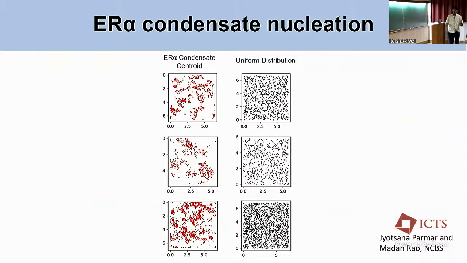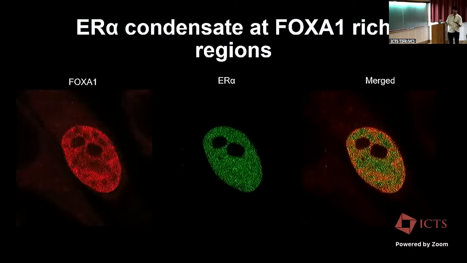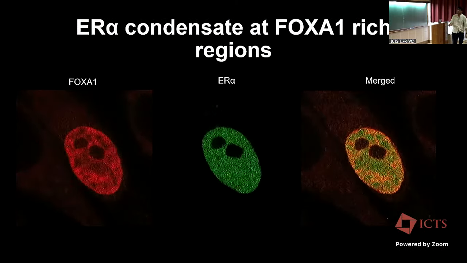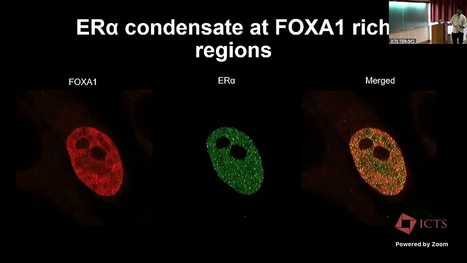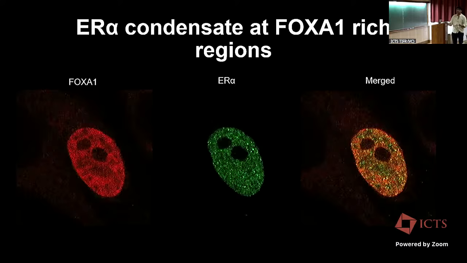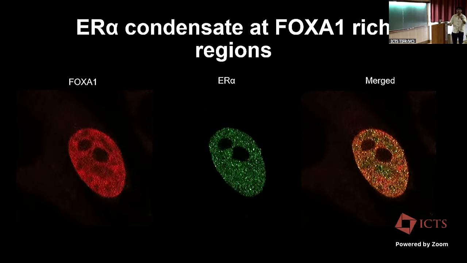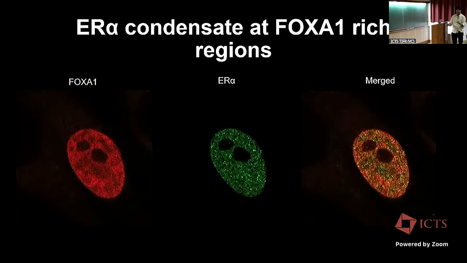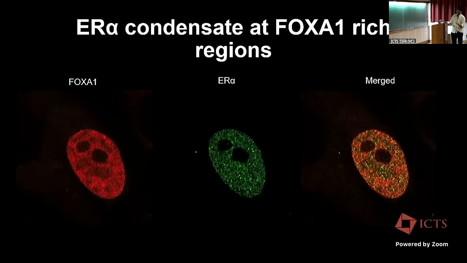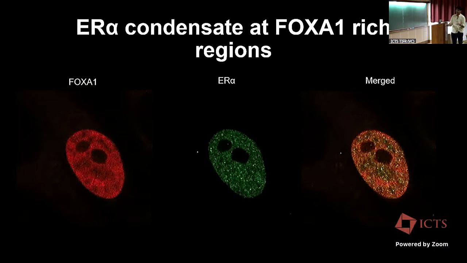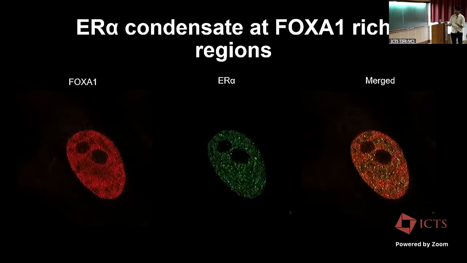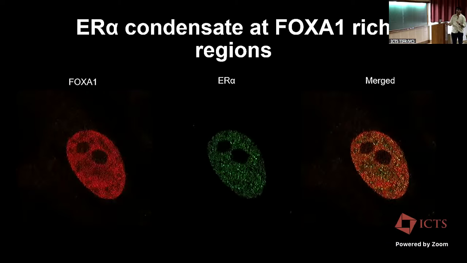And we wanted to see if the regions that show a higher propensity to form these condensates have FOXA1. Right now this is a work in progress. What we have done is we have looked at FOXA1 in the same condition with ER alpha. What you are seeing is the mutant that is only able to bind to DNA. In the initial part of the signaling, the first condensates that form, we are still quantifying this, form on these FOXA1 rich regions.